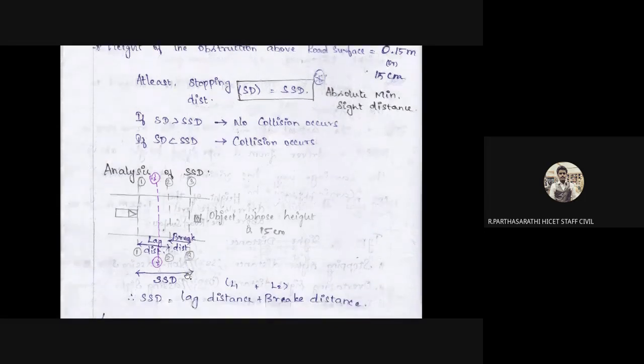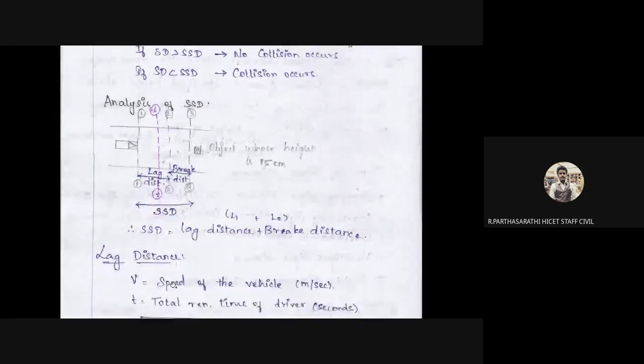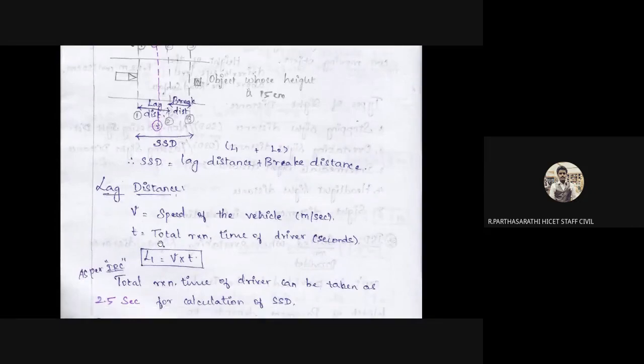Okay, so SSD is L1 plus L2. SSD means lagging distance plus braking distance. So for the lagging distance, what do we have to find? V is the speed of the vehicle in terms of meters per second. Sometimes our vehicle speed is given in kilometers per hour, so we have to convert it to meters per second. T is the total reaction time of the driver in seconds.